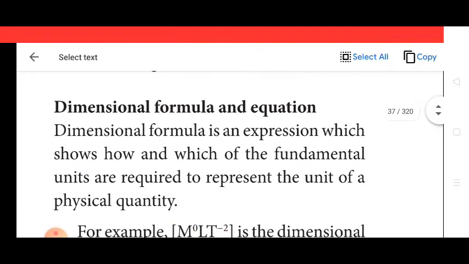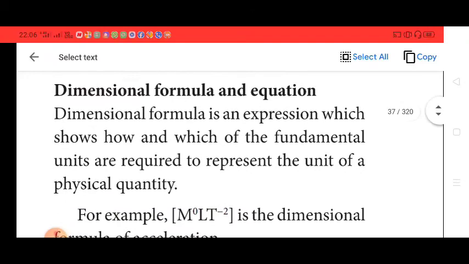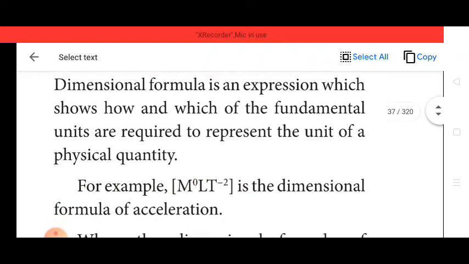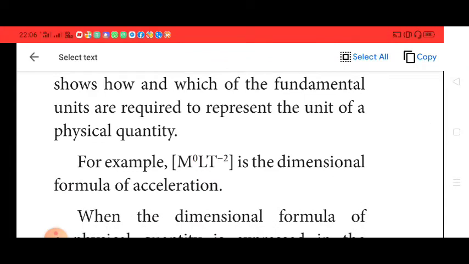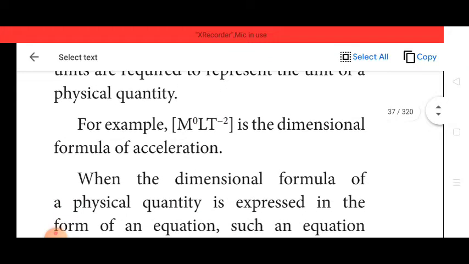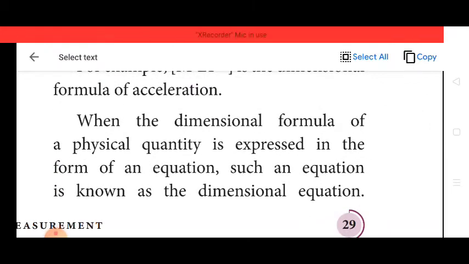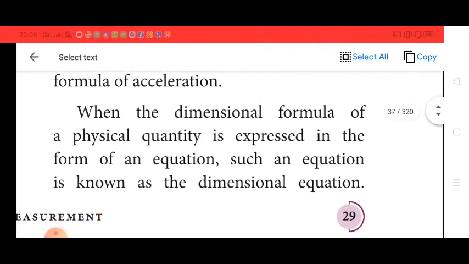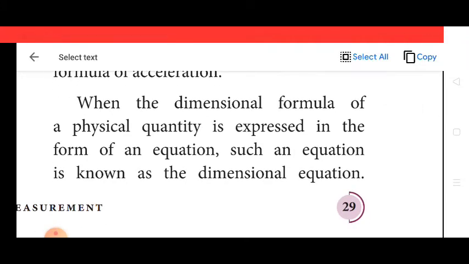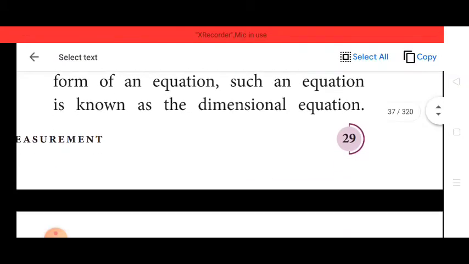Dimensional formula and equation. A dimensional formula is an expression which shows how and which of the fundamental units are required to represent the unit of a physical quantity. For example, [M⁰ L T⁻²] is the dimensional formula of acceleration. When the dimensional formula of a physical quantity is expressed in the form of an equation, such an equation is known as a dimensional equation. That means if there is any physical quantity, we should write it in the dimensional form. It becomes an equation, that is called a dimensional equation.